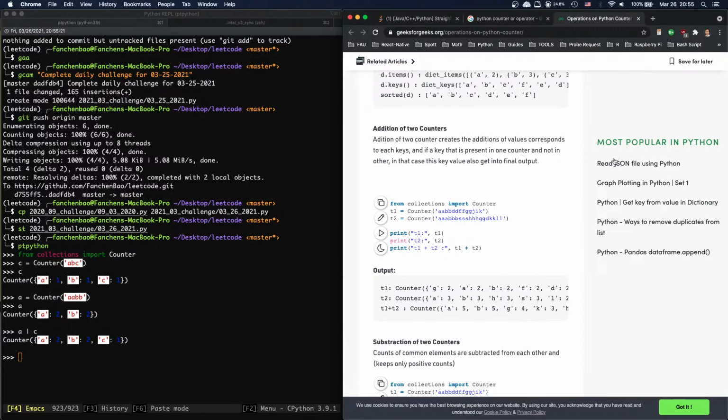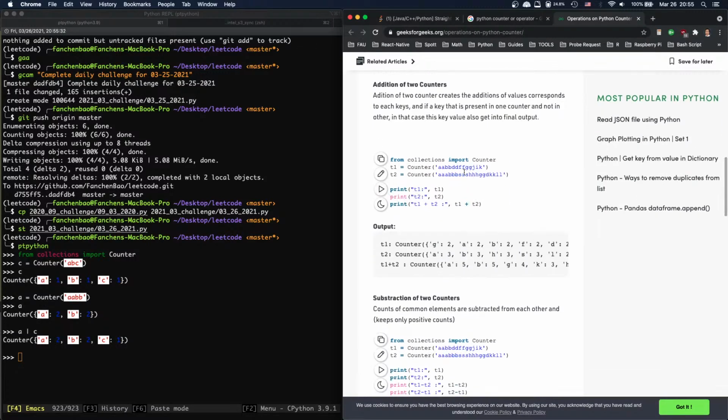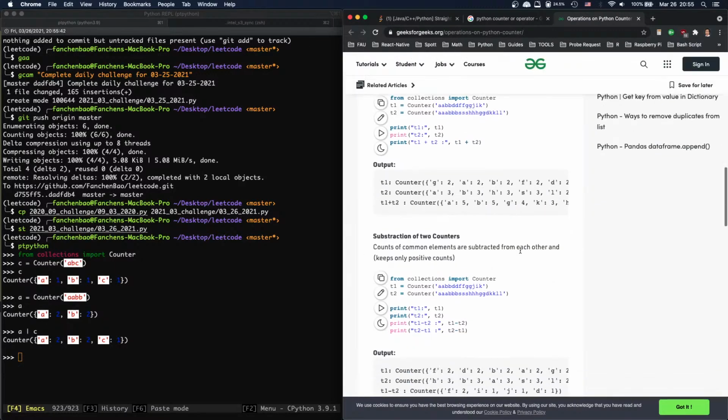Creates additions of values according to each key, and if a key is present in one counter but not in the other, it is also given in the final output. So we have this, right? A, B, okay, G. Where's G? Good. Okay, that's add.